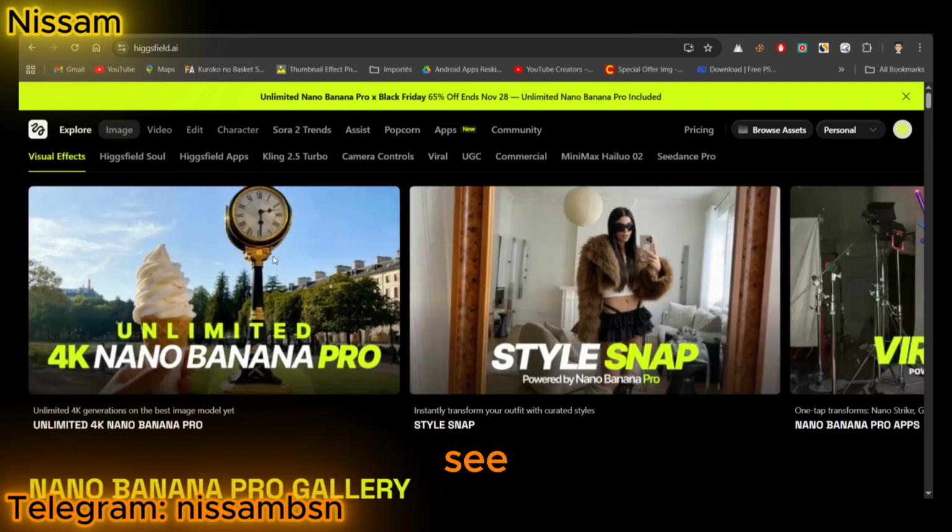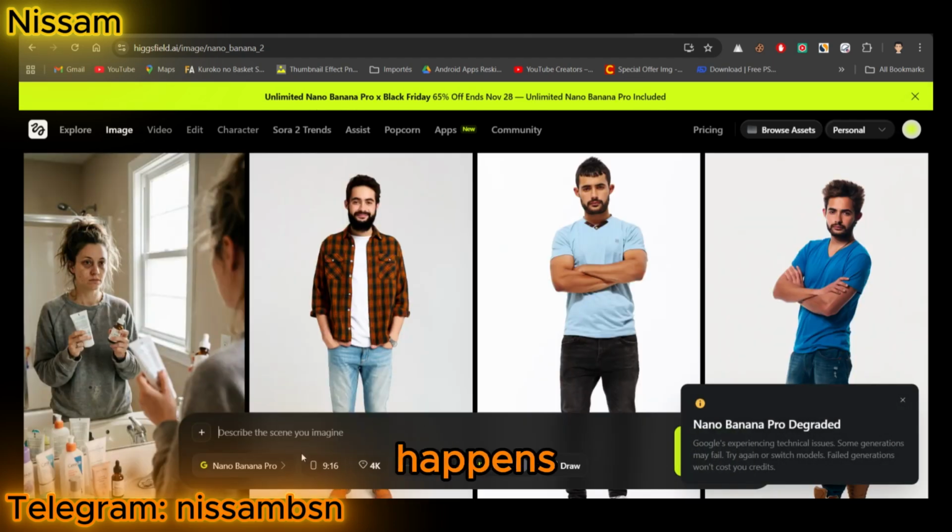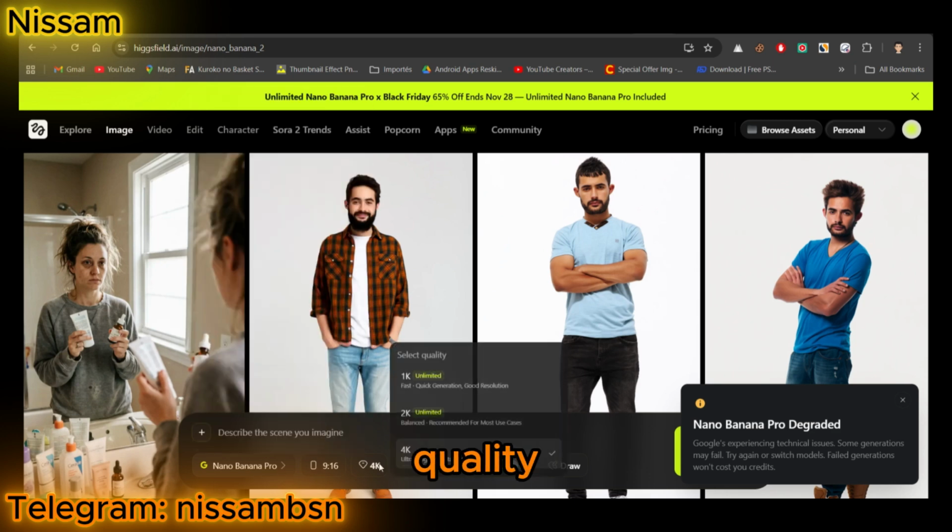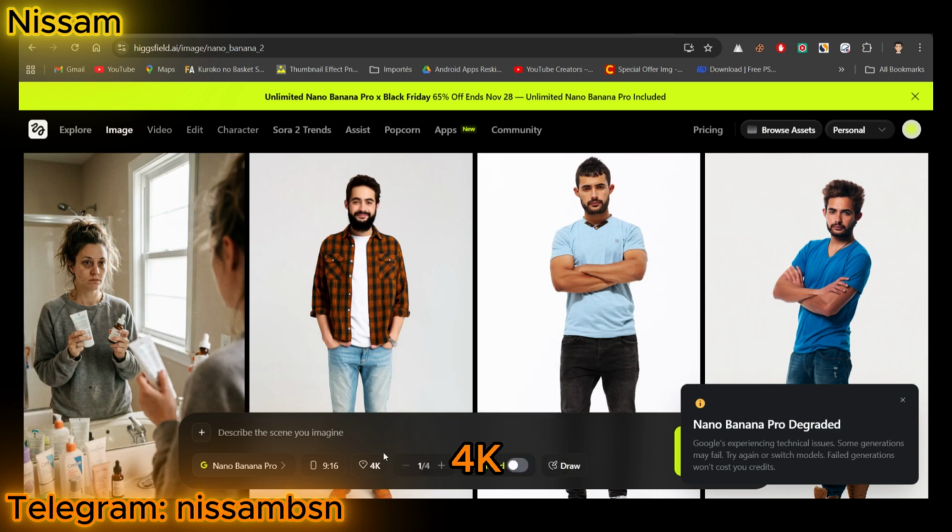At the bottom, you'll see the input bar where the magic happens. Here you can type your prompt, upload up to 9 photos, choose your model, select aspect ratio, pick image quality 1K, 2K, or 4K, turn unlimited generations on or off, and yes, you can even draw directly on your canvas.